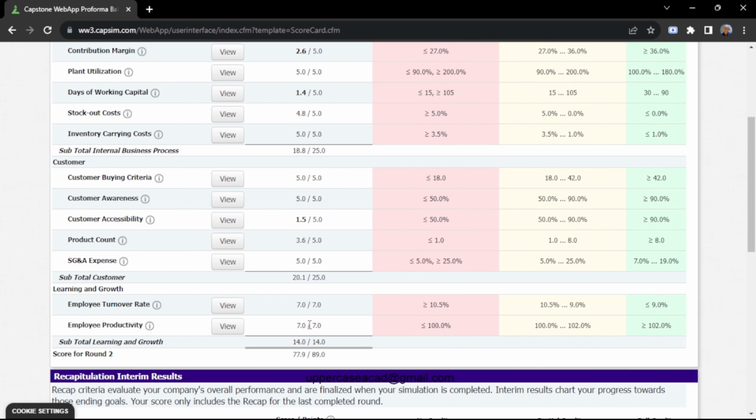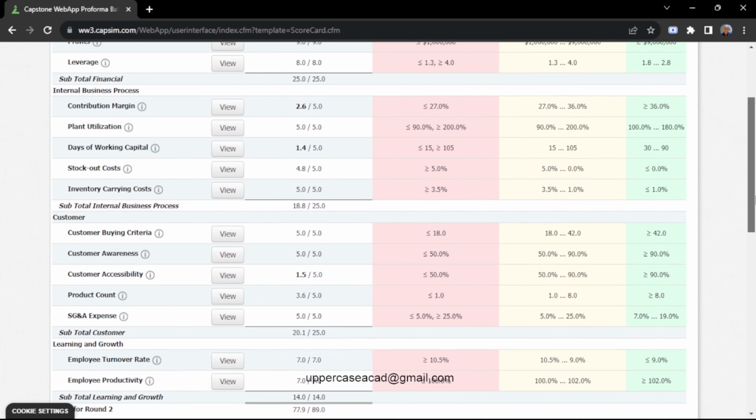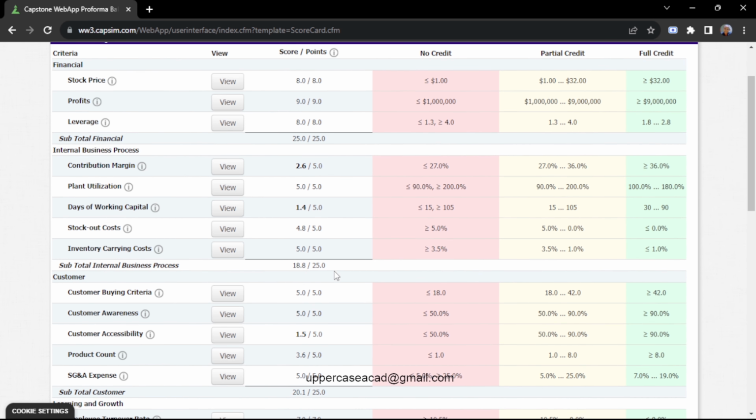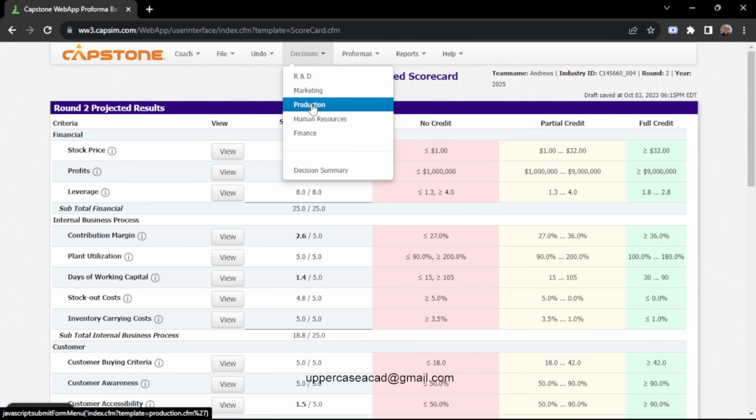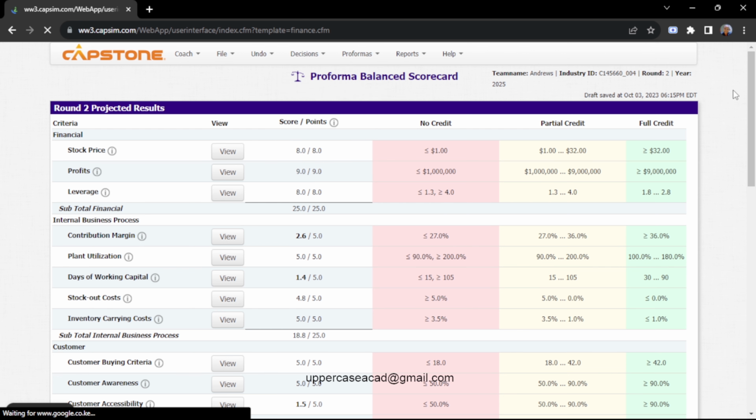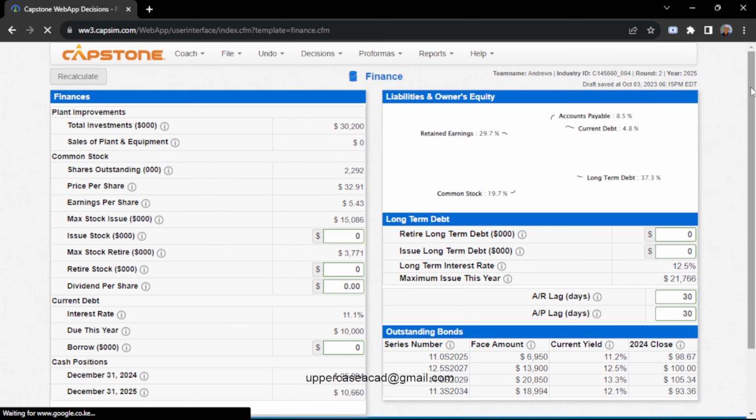Here my balance scorecard is 77.9, but I've not made decisions on finance, and I can see my days of working capital are very low. So let me invest in my finance so that I can increase my days of working capital.